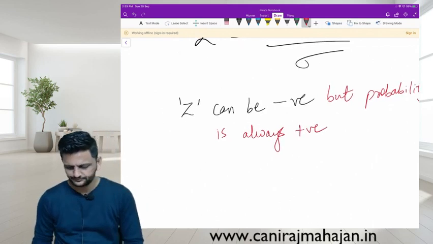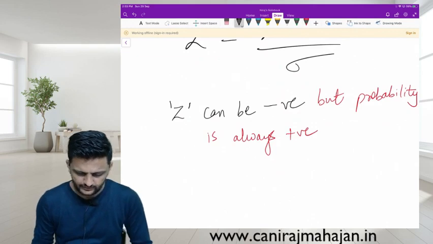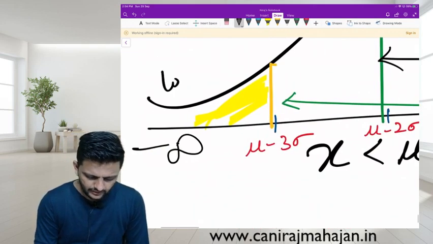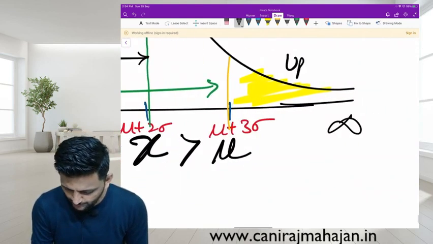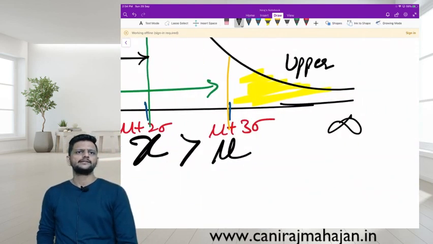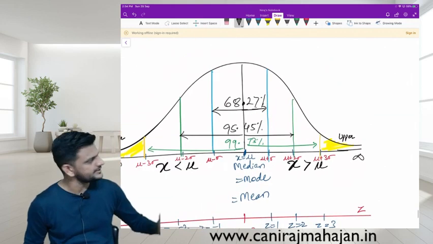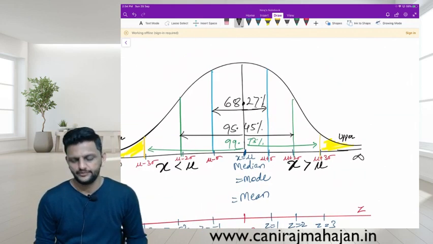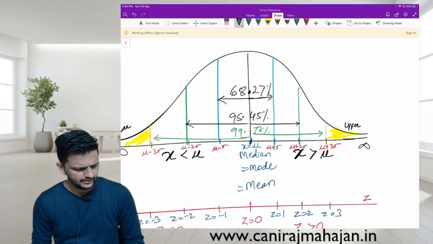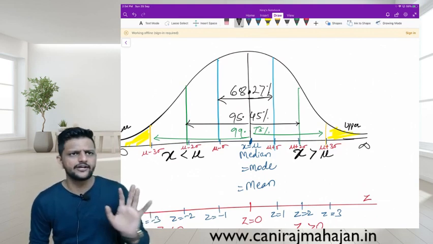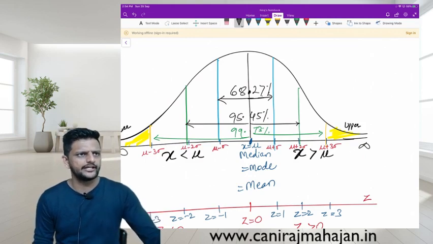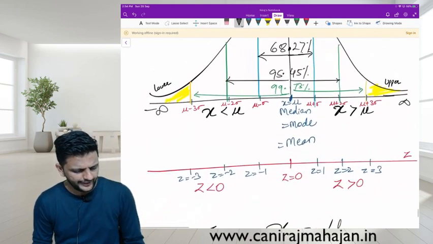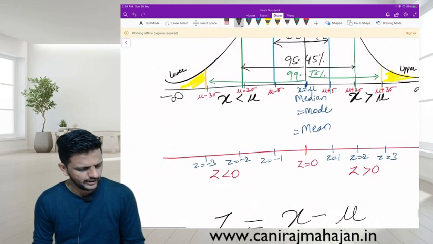Understood here? Fine. Then this is your lower tail, it does not touch the x-axis. This is your upper tail, it does not touch the x-axis. Keep that in mind because it is infinity. Okay, here. So is it clear? 0.5, 0.5, have you understood? From negative infinity to mu and from mu to infinity, the probability of both of them is how much? 0.5. Yes? Okay.